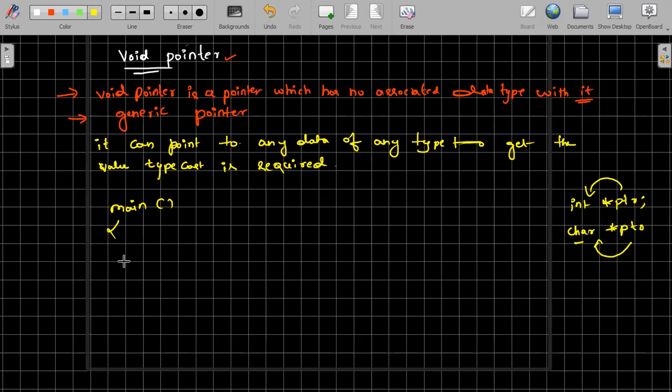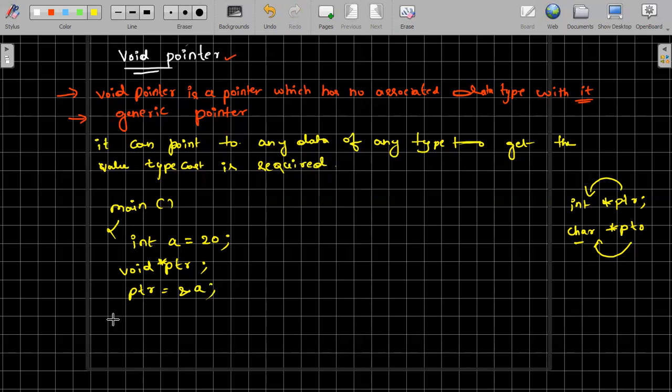So go to the main function. Inside the main function, I will create one integer variable, a equal to some value you provide, something like 20. Now I will create a pointer, something like void star ptr. So this is a pointer, that's why I put the star over here. First I will initialize the pointer. Now ptr is equal to address of a. So this is how we initialize the address to that particular pointer variable.